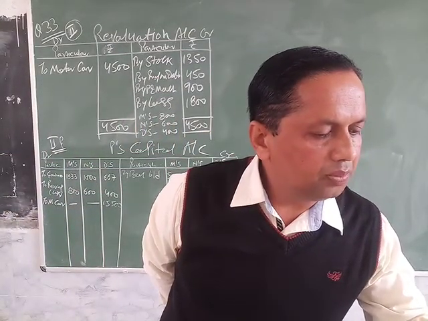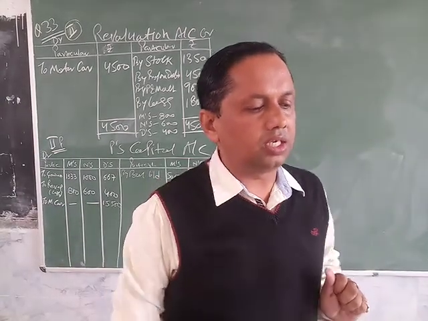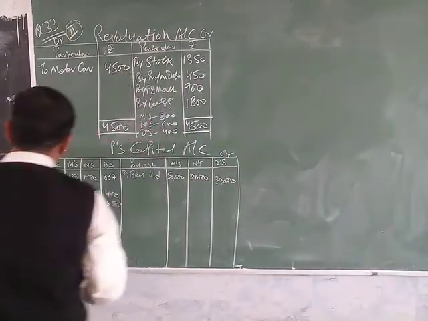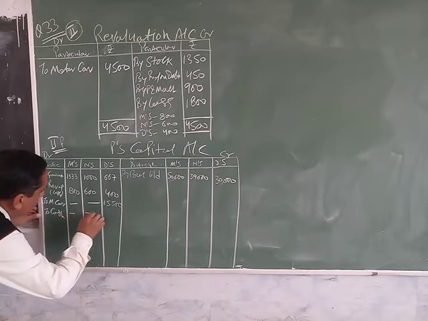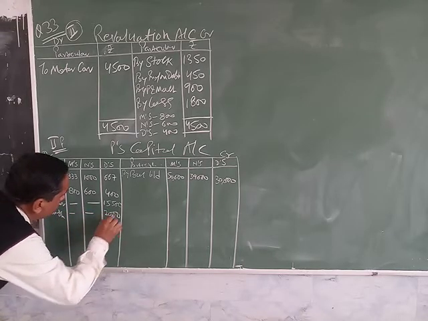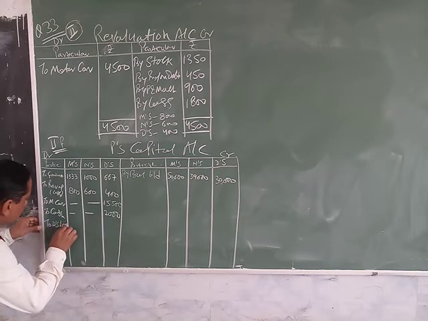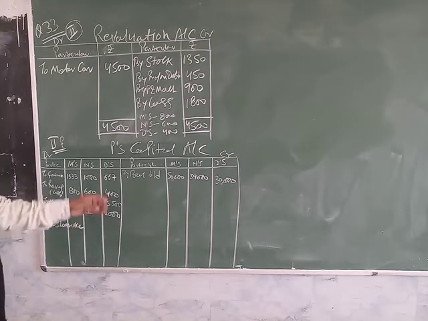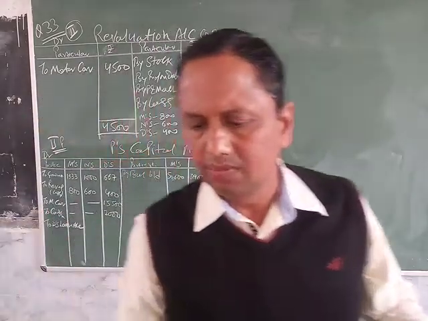Deepak is to be paid 2,000 in cash and the balance is to be transferred to the loan account. It means the retiring partner gets 2,000 in cash. So to cash, the retiring partner gets 2,000, and the balance is transferred to D's loan account.